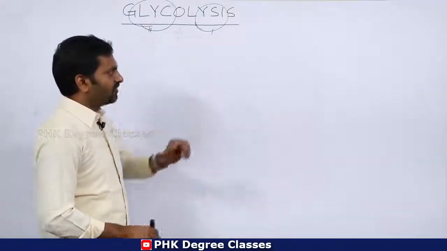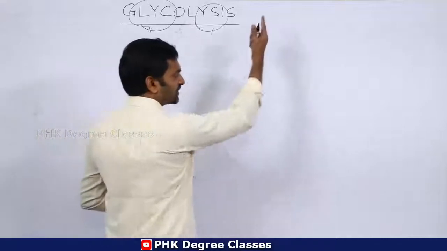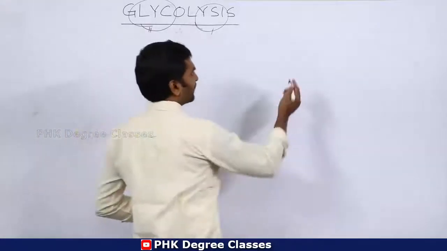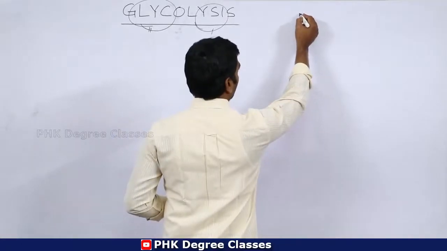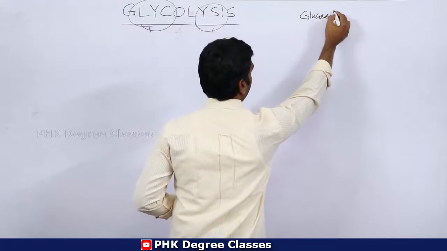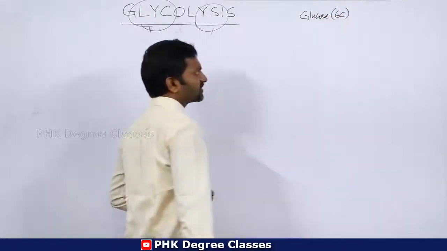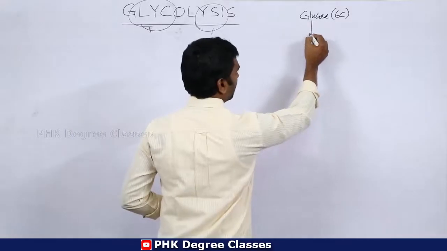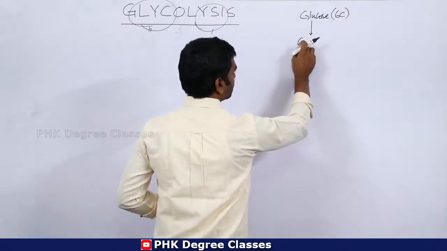Clear? Now we will see the schematic representation of the glycolytic pathway. So this is glucose. Glucose contains 6 carbons. Then glucose can be converted into glucose 6-phosphate.